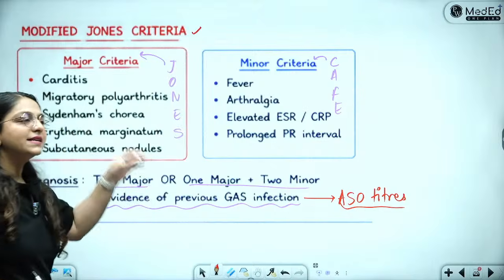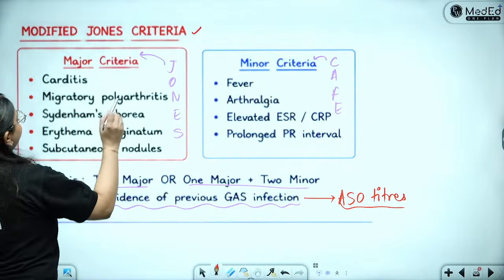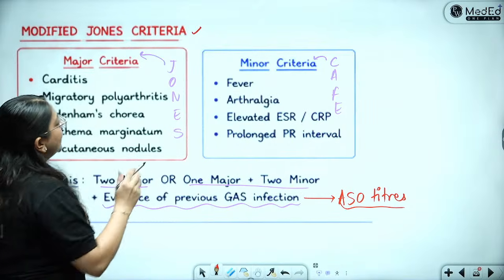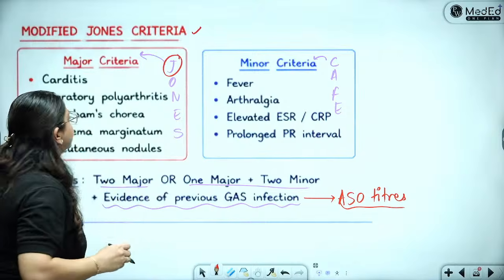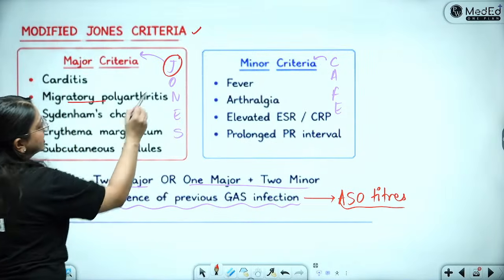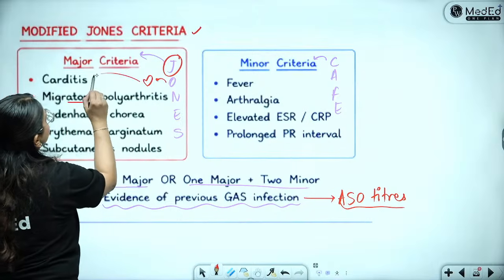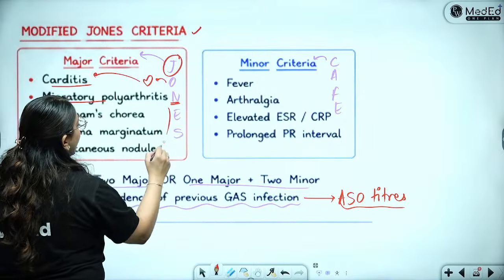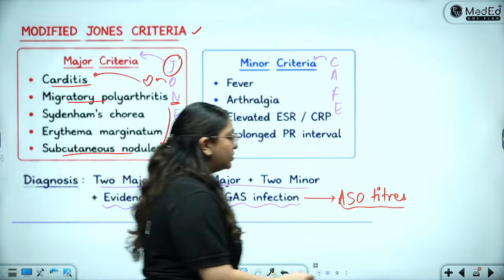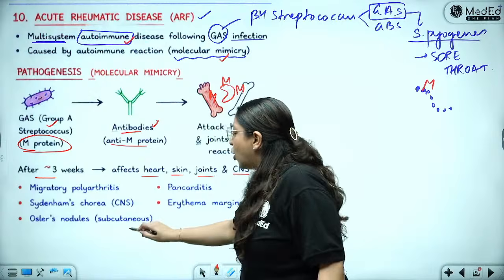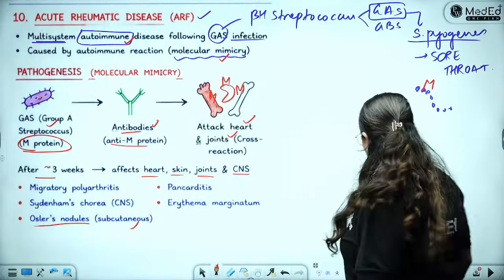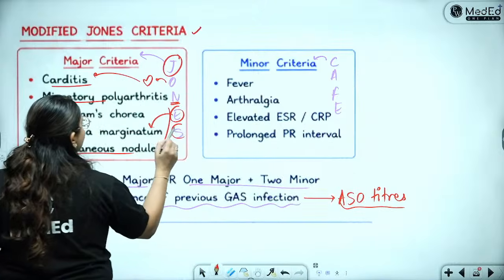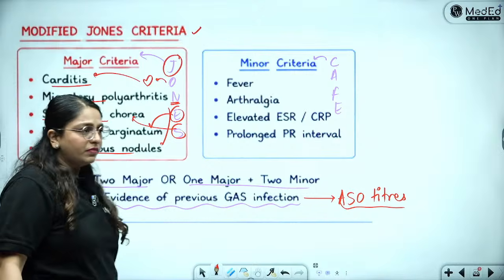Now let's see the criteria. Simple. J, so this is the Jones criteria, which is J for joints. So joint means arthritis. So there is migratory polyarthritis. Now O kind of looks like a heart. So it is carditis. N stands for nodules. So you have the subcutaneous nodules, which are called as what? Which are called as the Osler's nodules. Subcutaneous nodules are called as Osler's nodules. Then E for erythema marginatum and S for Sydenham's chorea, which is the CNS.